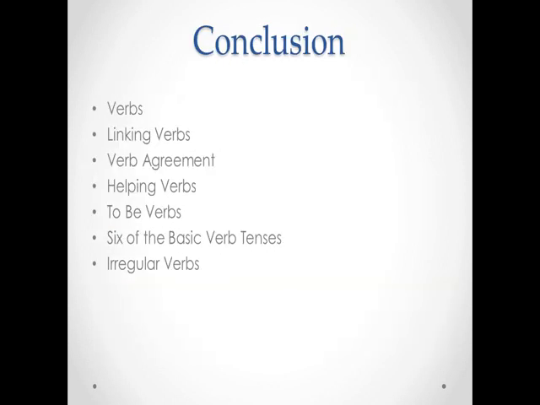In conclusion, we've talked about verbs, linking verbs, verb agreement, helping verbs, to be verbs, 6 of the basic verb tenses, and irregular verbs.